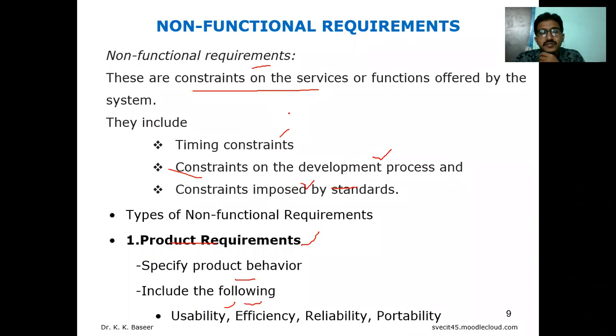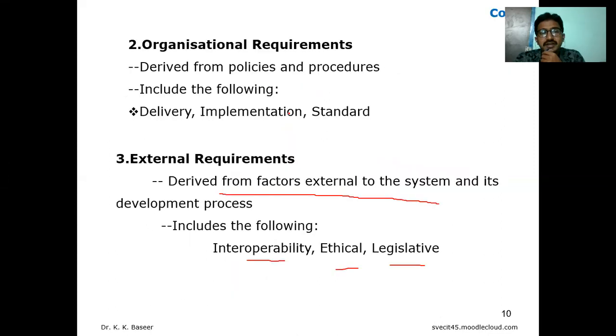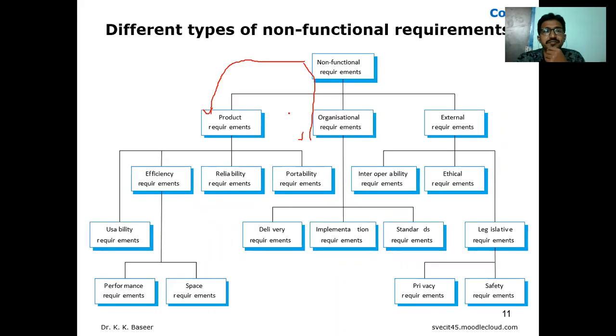In product requirements: usability, efficiency, reliability, portability. In organizational requirements: delivery, implementation, standard. In external: interoperability, ethical, legislative. The same thing you can draw as a graphical representation.